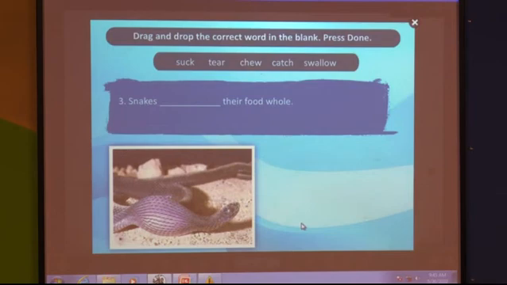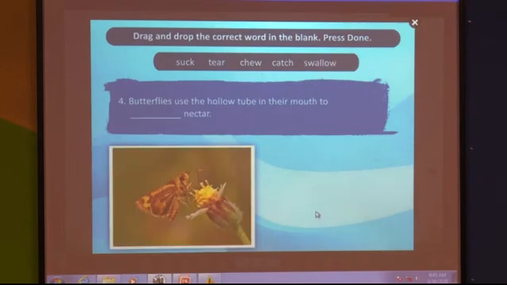Now we'll go to the next question. Can you see the snake in the picture? Yes. So what is the question? Snakes dash dash their food whole. As I told you, snakes do not have teeth. So what will they do? They will swallow their food. Swallow. Snakes swallow their food whole. Well done. Yes, correct.